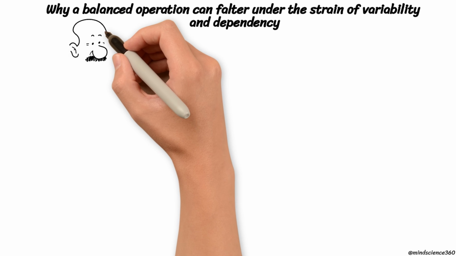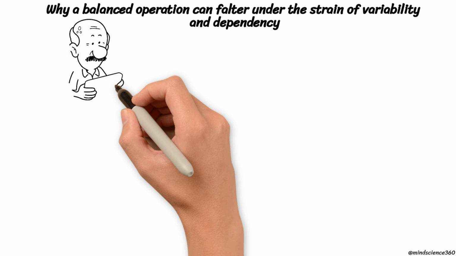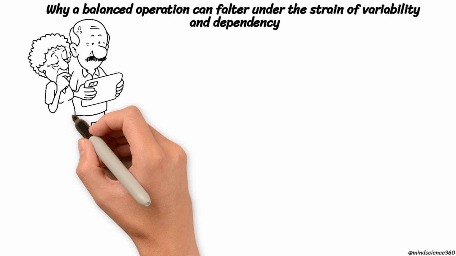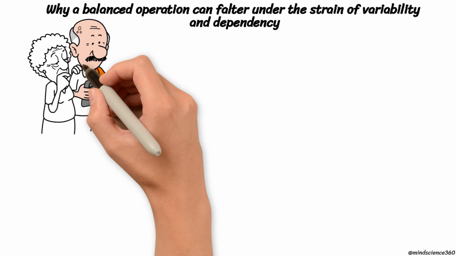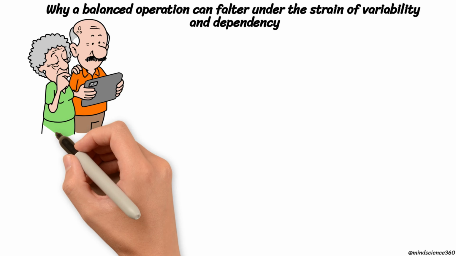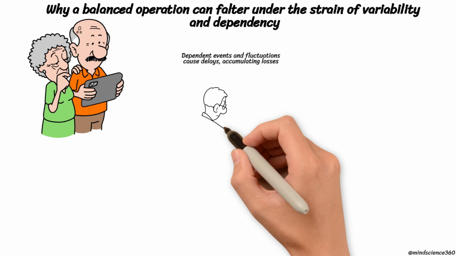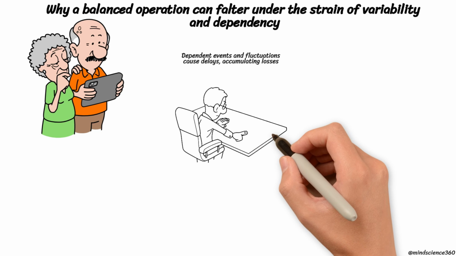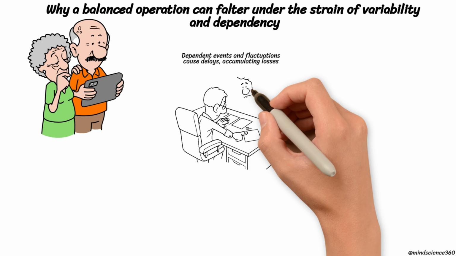A balanced plant aims to match each resource capacity to market demand, but variability makes this impossible. The closer capacity is trimmed to exact balance, the closer the system moves toward bankruptcy. 2 forces cause this: dependent events and statistical fluctuations, which combine to accumulate delays across a sequence.